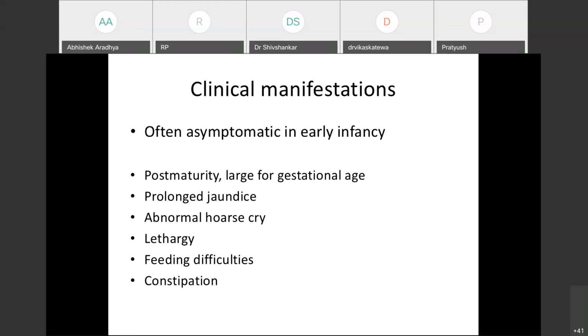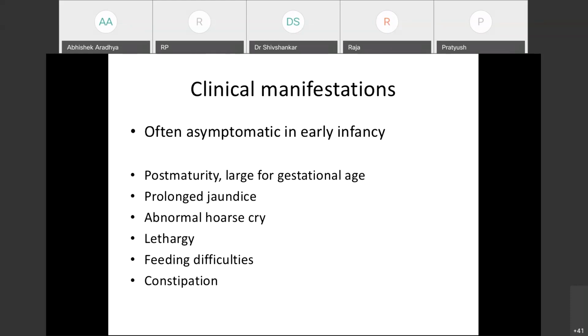There can be constipation. And some clinical signs which are noted are macroglossia, cold or mottled skin, hypothermia, and there can be some edema, especially in the extremities. Wide fontanelle is one of the features. There can be widely open sutures. Open posterior fontanelle is shown to have high sensitivity for diagnosing congenital hypothyroidism.